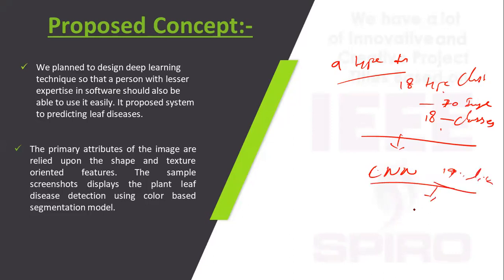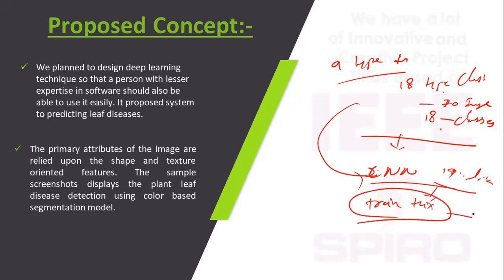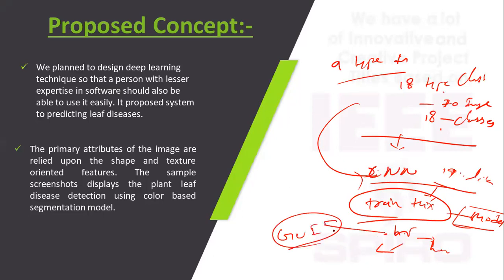After building the CNN, we train on this dataset, and after training we get the deep learning model. We save this deep learning model as a .h5 file, hierarchical data format, and use this file to deploy the best model in the GUI.